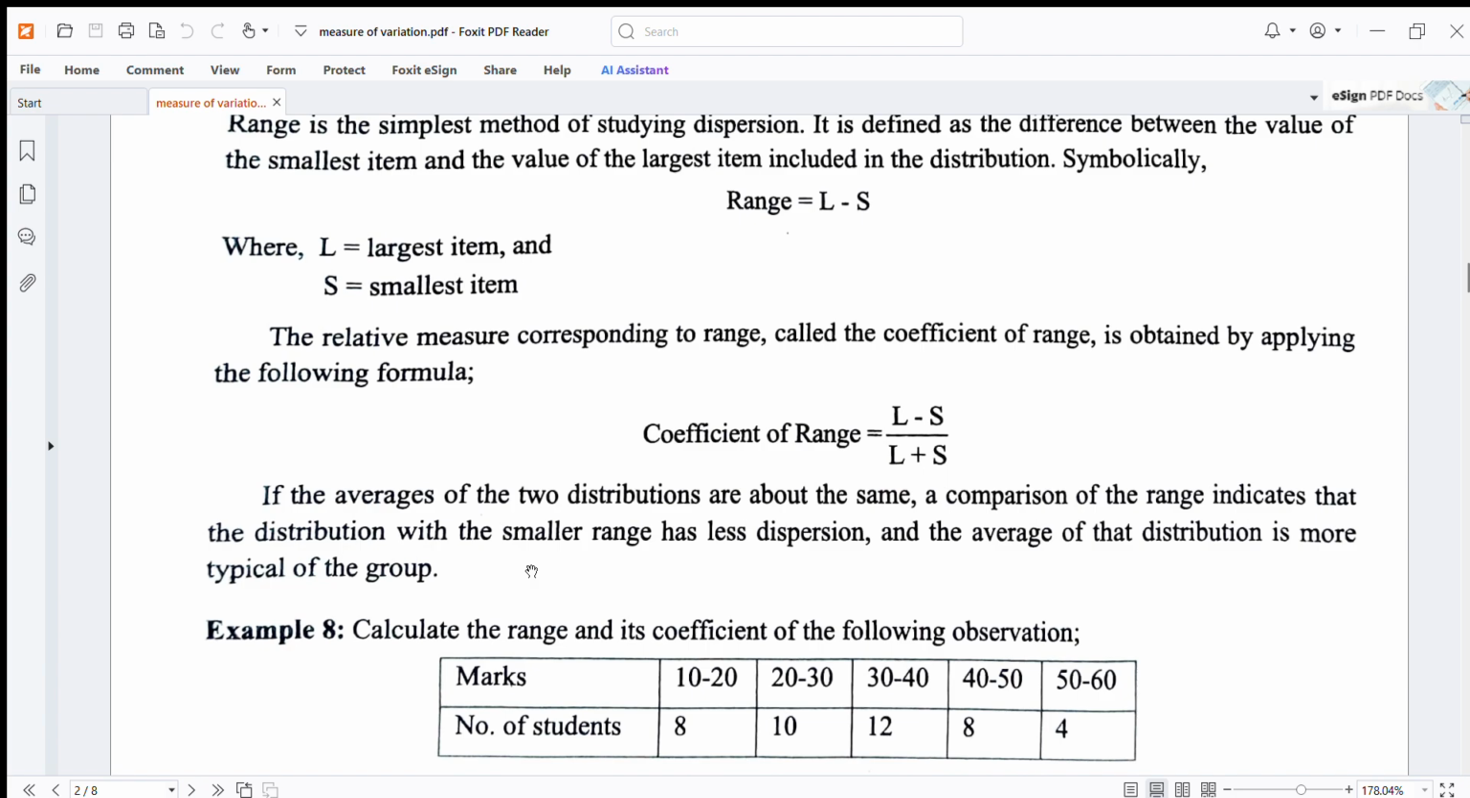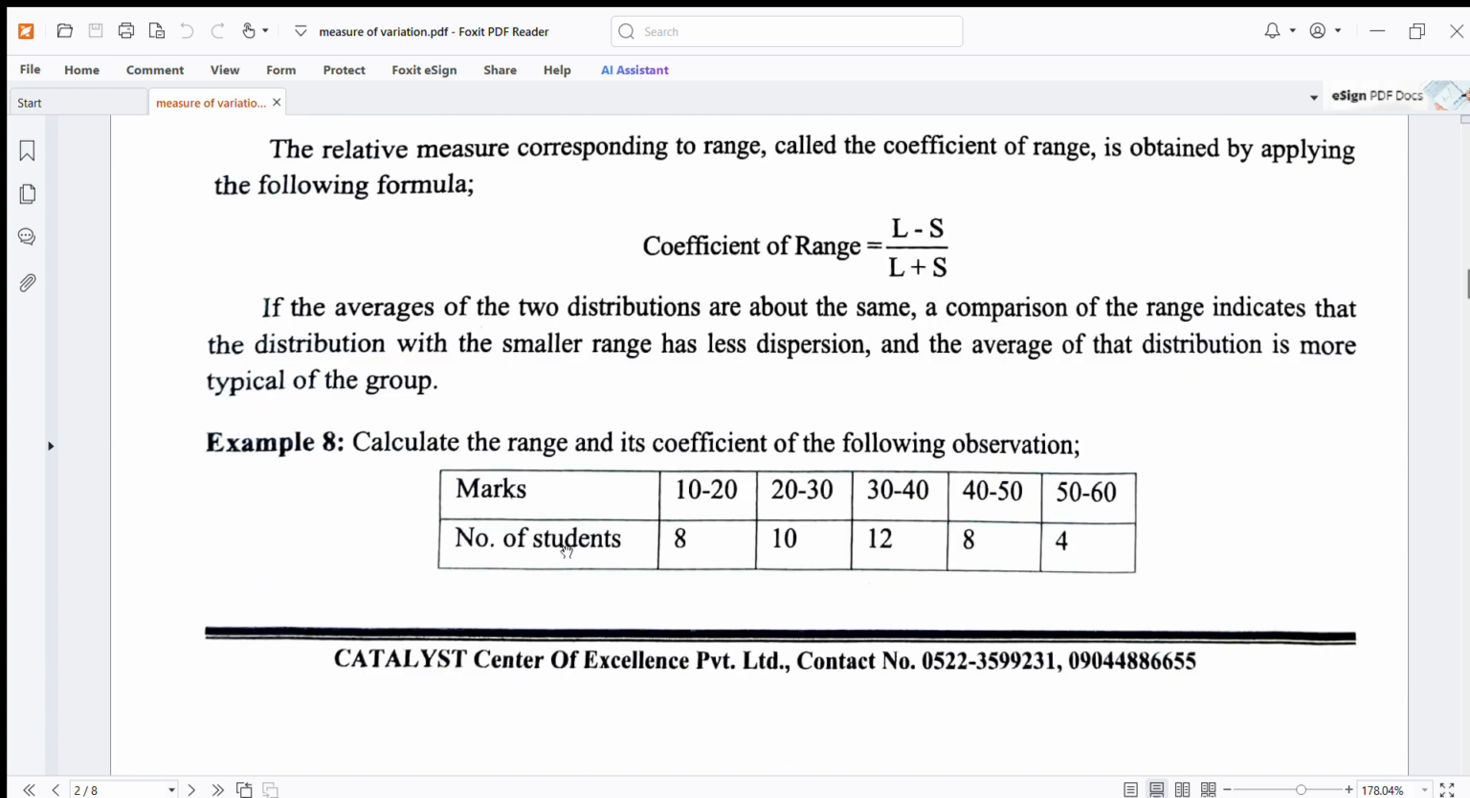Coefficient of range is equal to L minus S upon L plus S. If the averages of the two distributions are about the same, a comparison of the range indicates that the distribution with the smaller range has less dispersion, and the average of that distribution is more typical of the group.